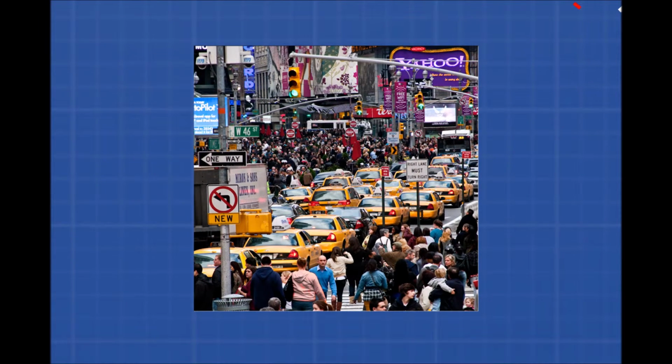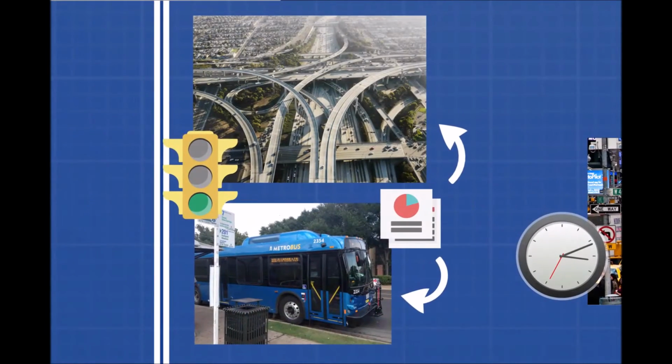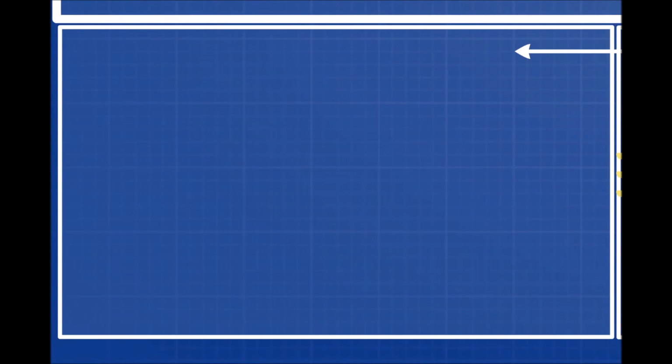In the city, population size must be considered to prevent unfavorable traffic conditions such as traffic jams and time delays. Engineers analyze traffic flow data to make an efficient system. They do this by combining different types of transportation like highway systems and public transport into one whole system.